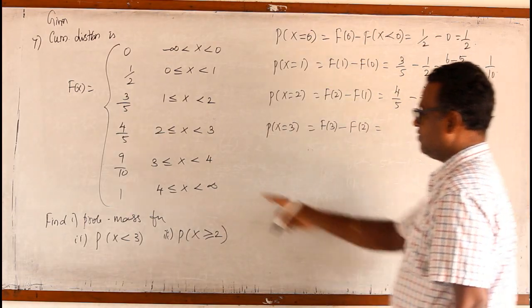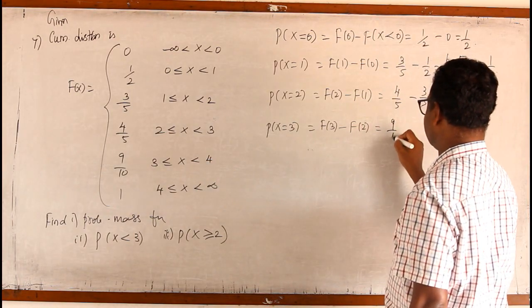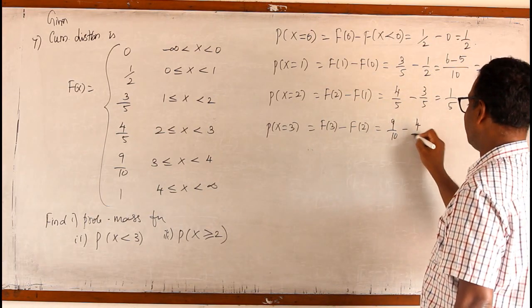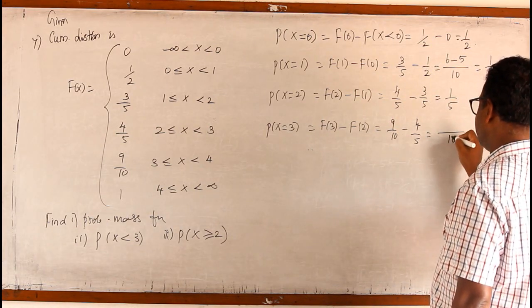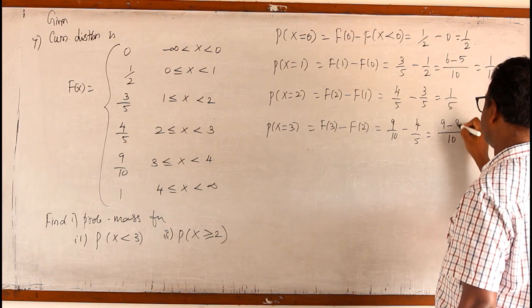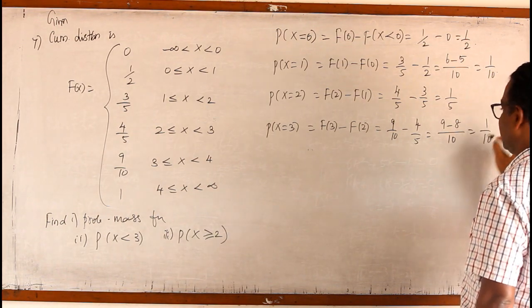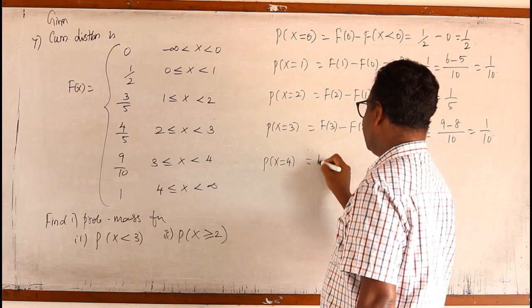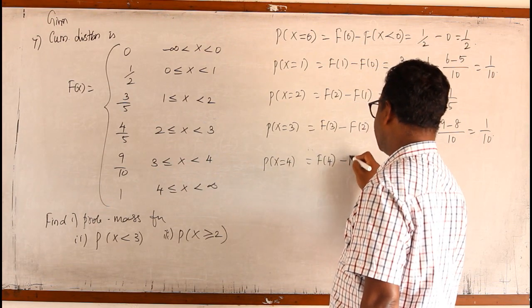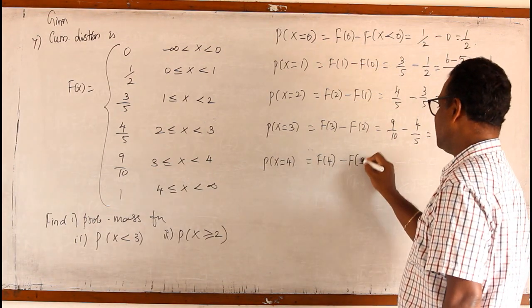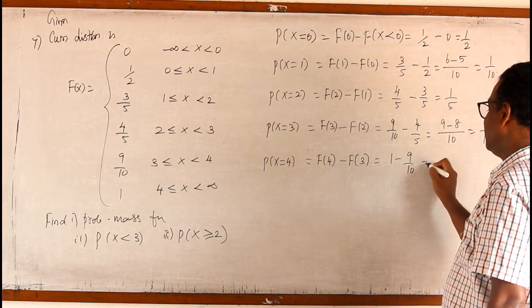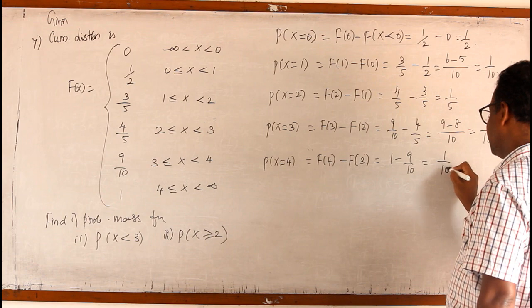For F of 3 the value is 9 by 10 and for F of 2 the previous cumulative distribution is 4 by 5. Take LCM as 10, 9 minus 2 4s are 8, so the answer is 1 by 10. And then P of x equal to 4 means F of 4 minus the previous cumulative function F of 3. It is 1 minus 9 by 10. 10 minus 9, 1 by 10.